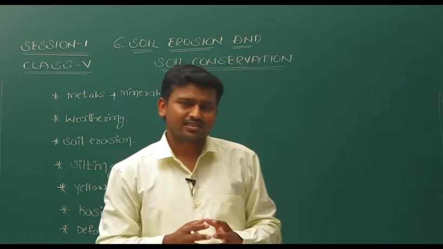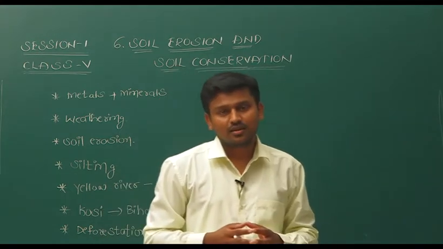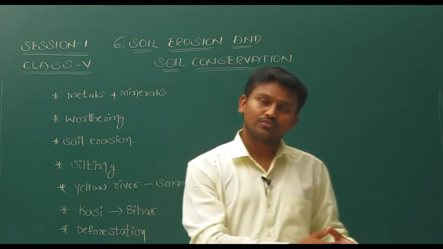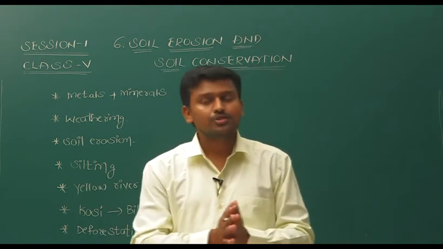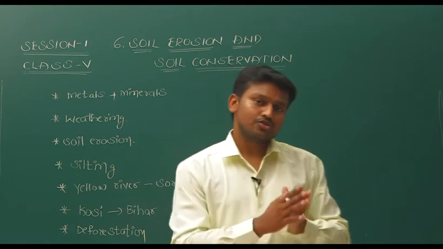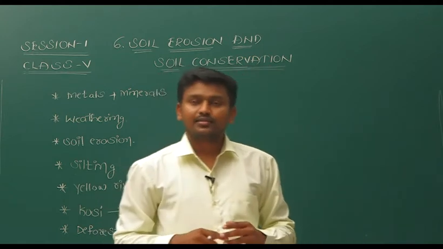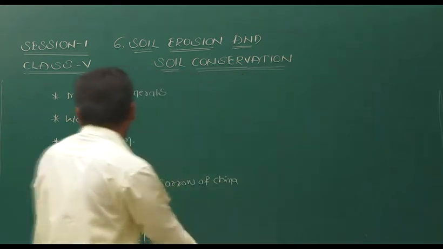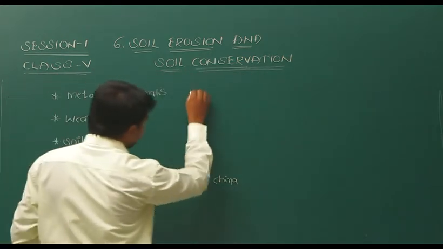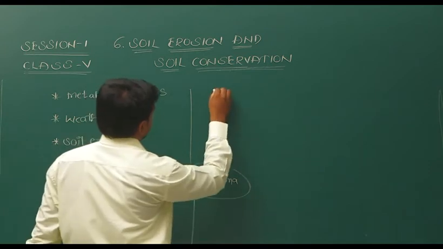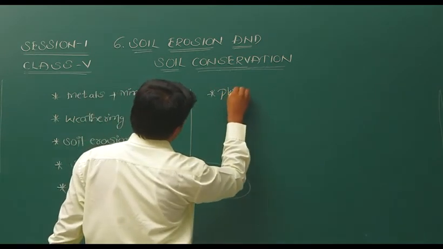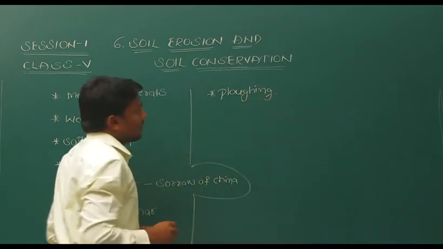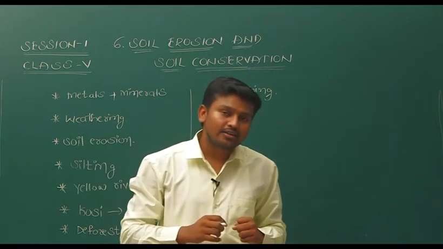But we are responsible for deforestation, and at the same time we are responsible for soil erosion also, because deforestation causes soil erosion. And not only that, there is another reason. What is that? Plowing. So, what do we do in this plowing?